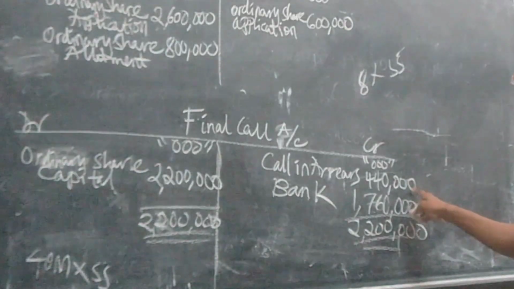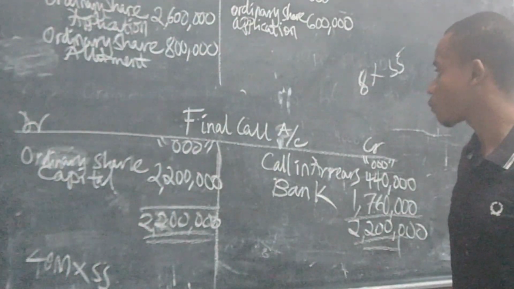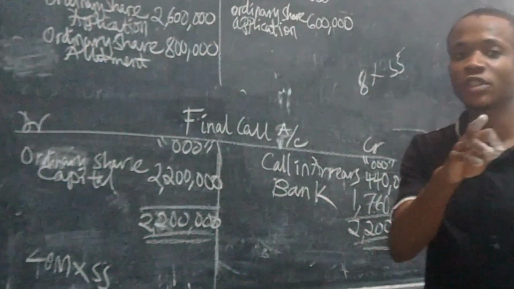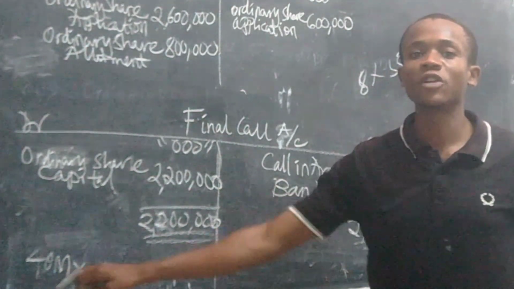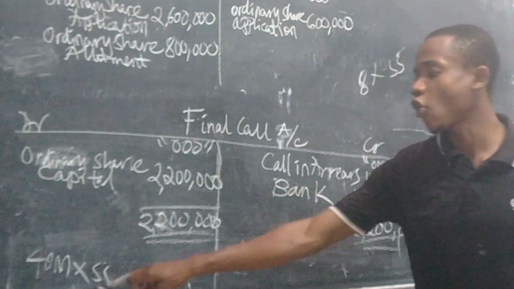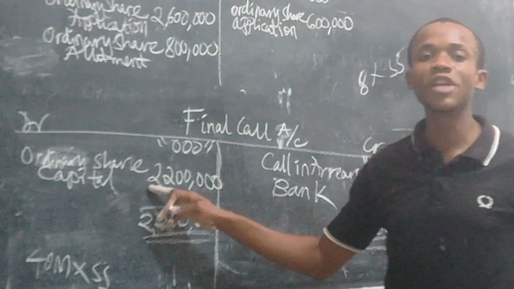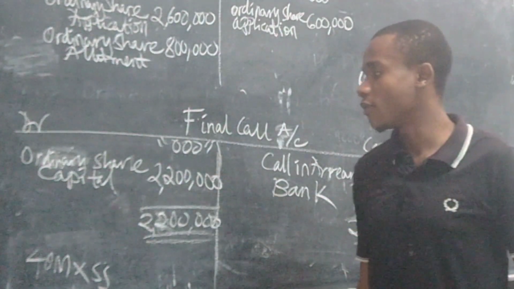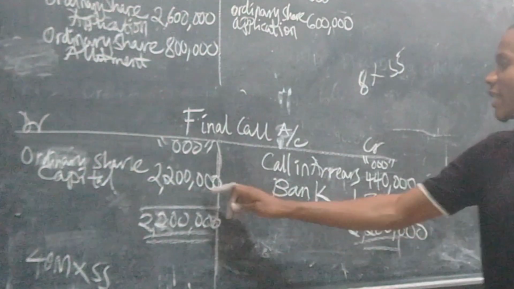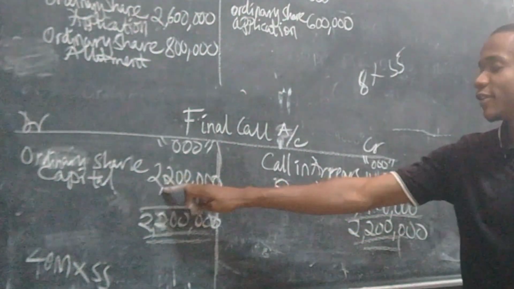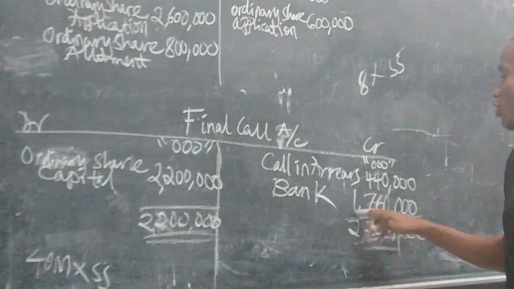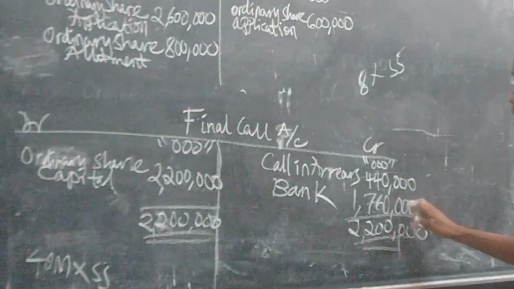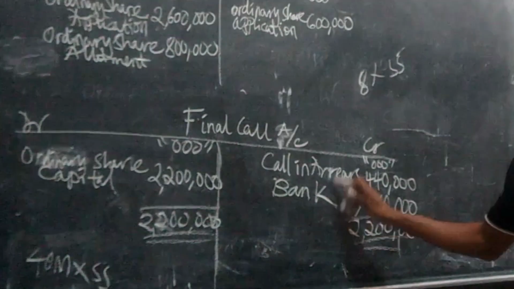After that, you transfer the amount to ordinary share capital by taking 40 million times final call money 55, you get 2 billion 200 million. After that, you take the difference, 2 billion 200 million minus 440 million, you get 1 billion 760 million. That's the net amount to be paid in the bank account.